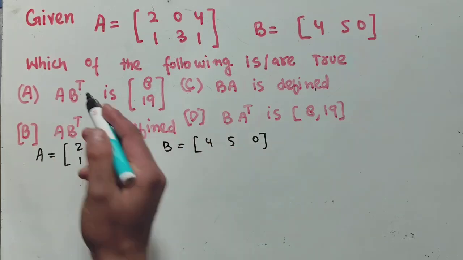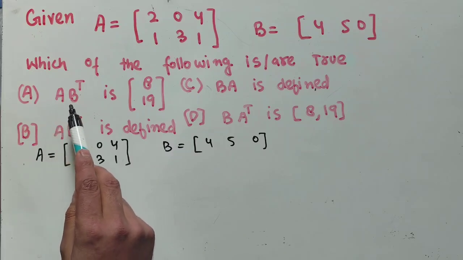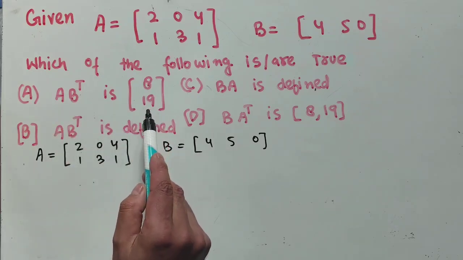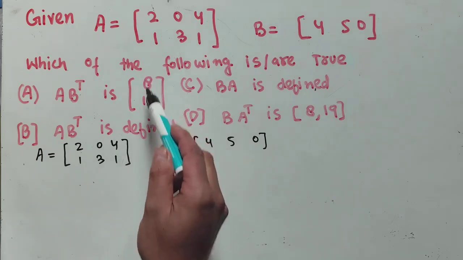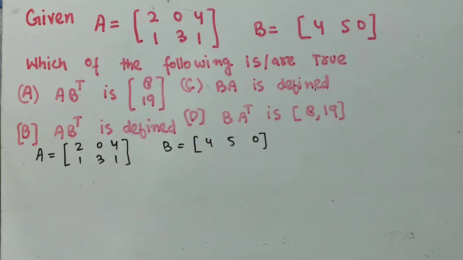Let us see the first option. The first option says the product of A times the transpose of B is the column matrix with elements 8 and 19. Let us check the first one.